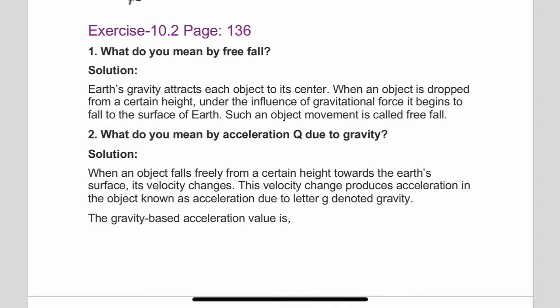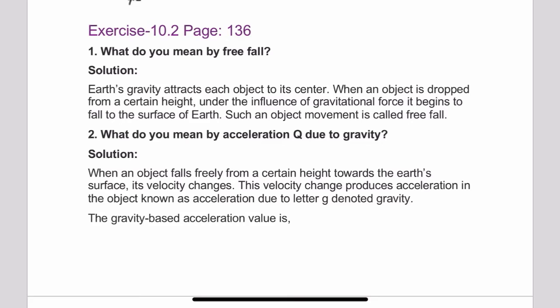That is why whenever any object is thrown in upward direction, it always falls towards the earth. And such an object movement is called free fall. It means movement of any object towards earth under gravitation force is called free fall. So it is the definition of free fall.